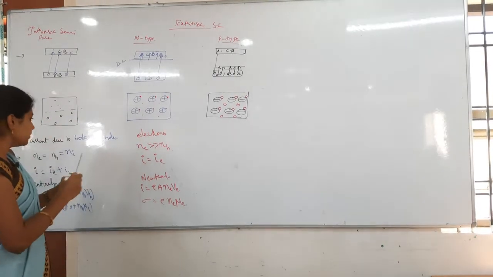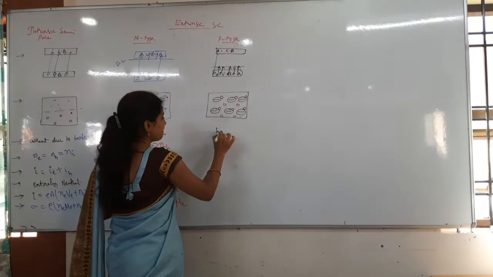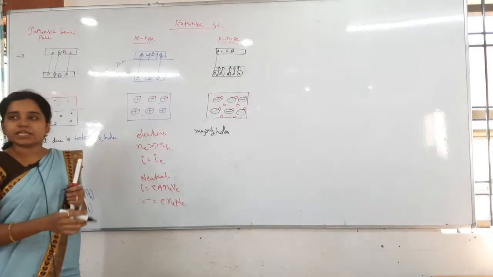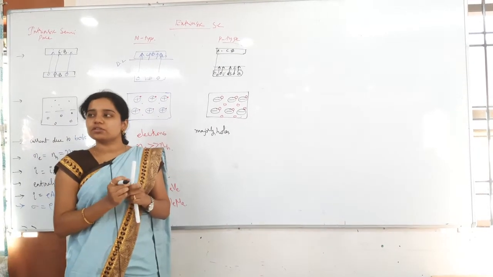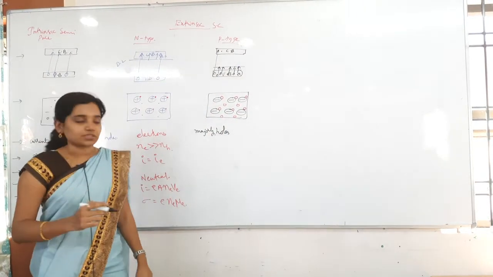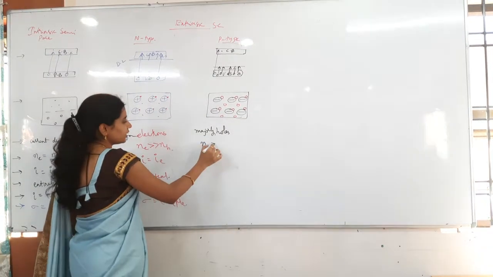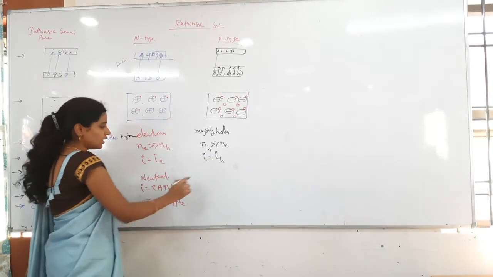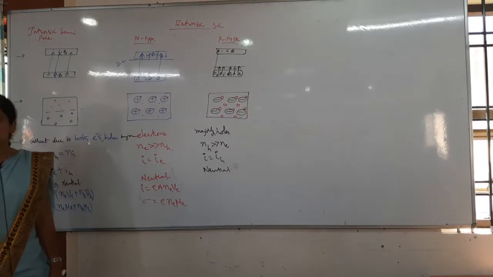Then after that, current is due to which one? Holes. Majorly, this is just majorly. Both will be there, but the majority charge carriers are holes. Even due to the electrons, conduction will happen here. Which electrons are those? Electrons present in the conduction band, excited electrons I can say. So this is majorly due to the holes here. Then here what can I write? NH is much greater than NE. I is due to only IH. And this is also neutral only. Why? Because the indium is also electrically neutral, so this is also neutral.